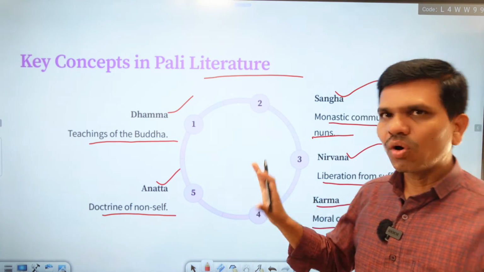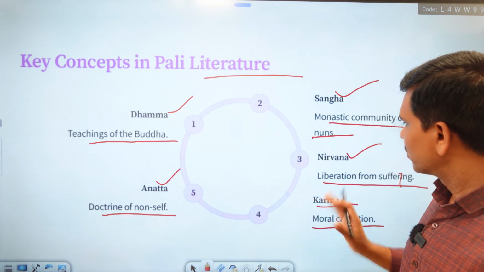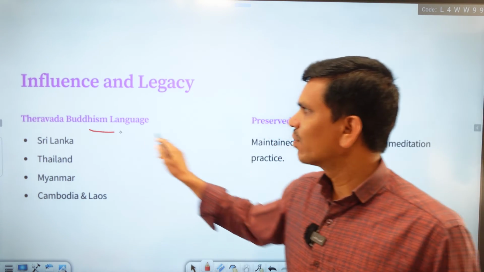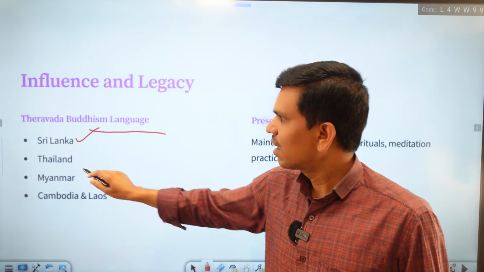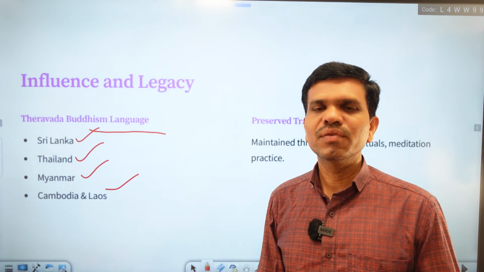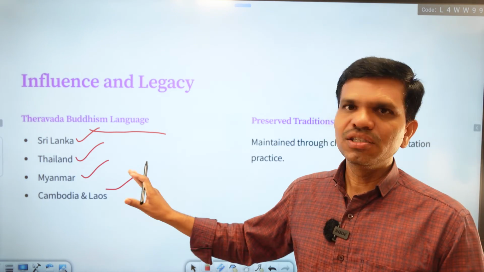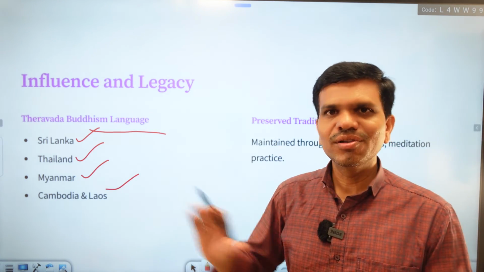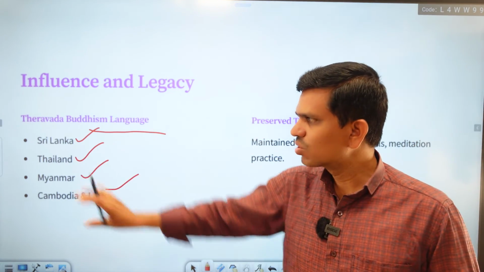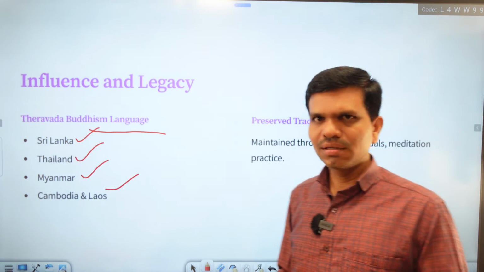And if you elaborate all this, then you will find there are so many sub key concepts in these 5 concepts. Next, we have influence and legacy. Theravada Buddhism language is still used in Sri Lanka, Thailand, Myanmar, Cambodia, and Laos. So these are the major countries where we find the Theravada Canon, the oldest school of Buddhism, practiced, and hence it has a great influence on the people living there. And we have a legacy of Theravada Buddhism in these countries, including India. So apart from India, we have these major countries where Theravada is still practiced today.